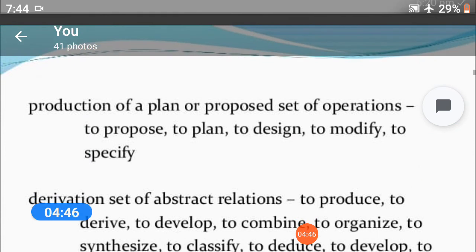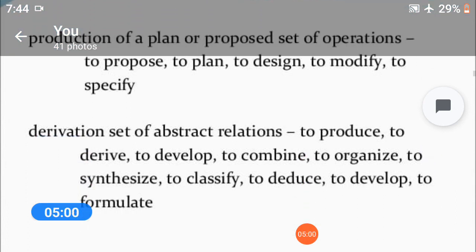Production of a plan or proposed set of operations: to propose, to plan, to design, to modify, and to specify. Derivation of a set of abstract relations: to produce, to derive, to develop, to combine, to organize, to synthesize, to classify, to deduce, to develop, and to formulate.